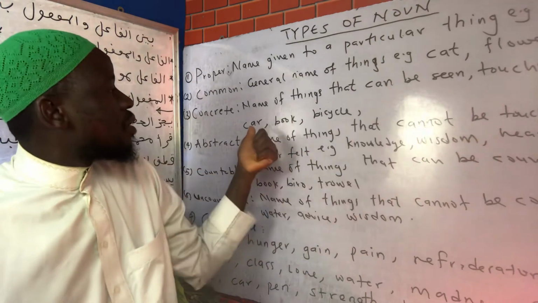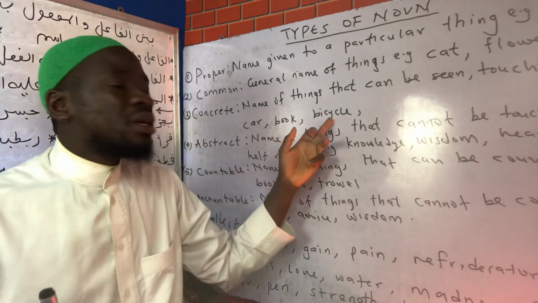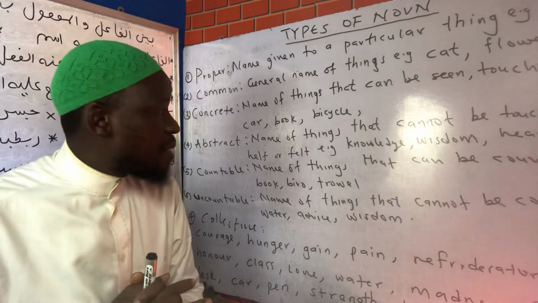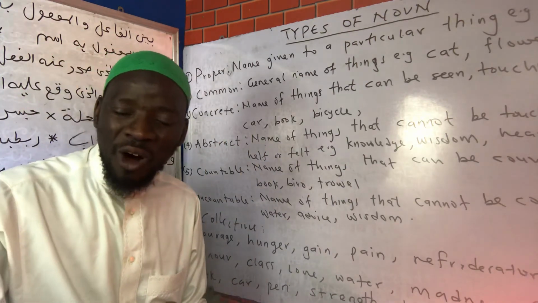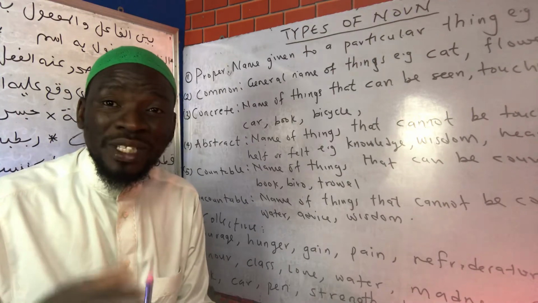So it is a concrete noun. Examples are car, book, then bicycle. These are examples of concrete nouns. Then the opposite of concrete. Concrete is something you can touch, something you can see.